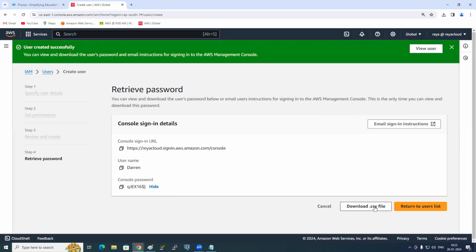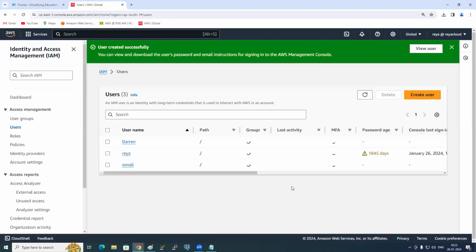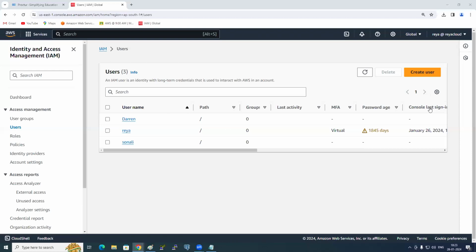Not required. You download. Okay. Return to users list. So do you all understand how to create a user now? You can create one yourself now. Okay, so this is how we created a user. Now let's go inside the user. Let's say I'm going inside Darren. Click on Darren.